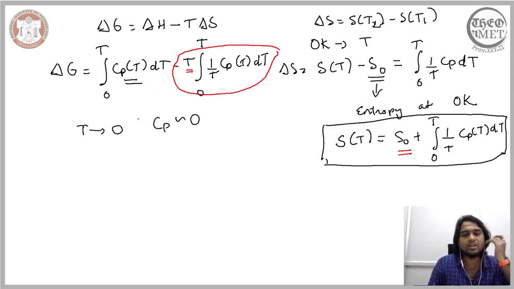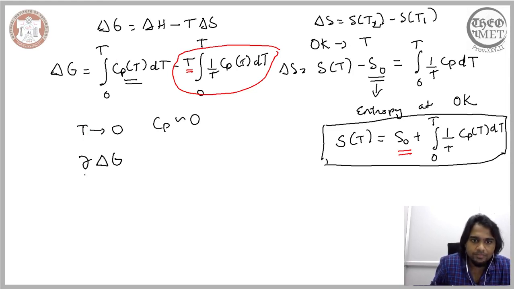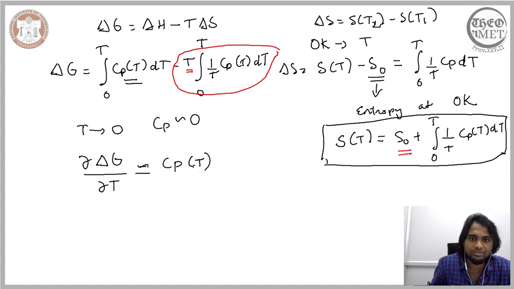And when you consider the change in the Gibbs free energy with respect to temperature, so you are bringing this dT here, the change in the Gibbs free energy with respect to temperature is equivalent to the heat capacity at constant pressure, and again it is dependent on temperature. When the temperature is close to 0, this term gets rather insignificant, and therefore you are only left with this term here.